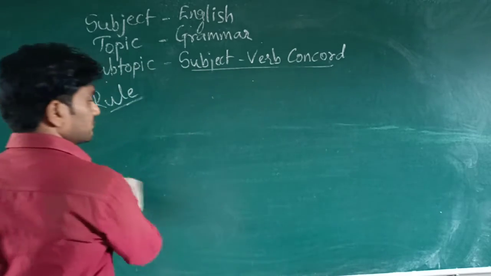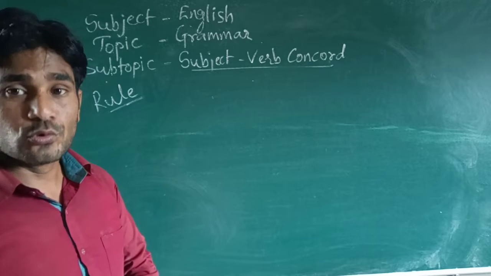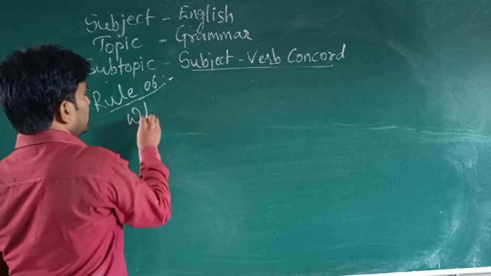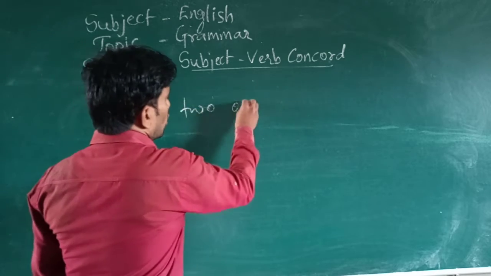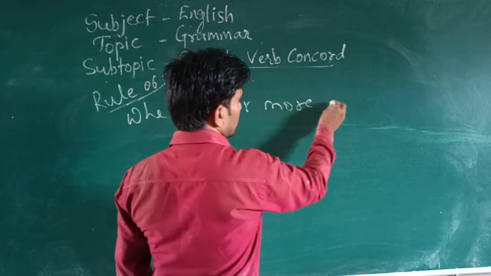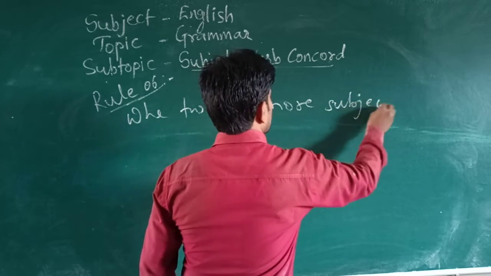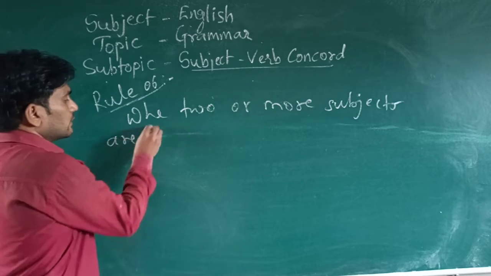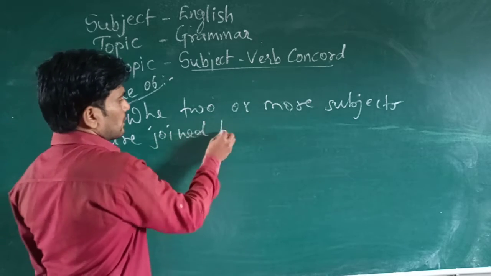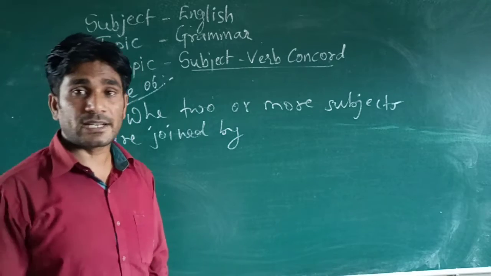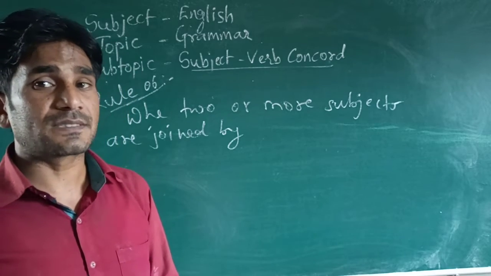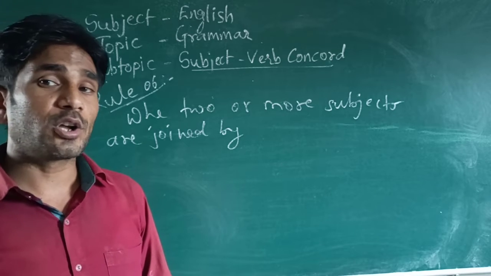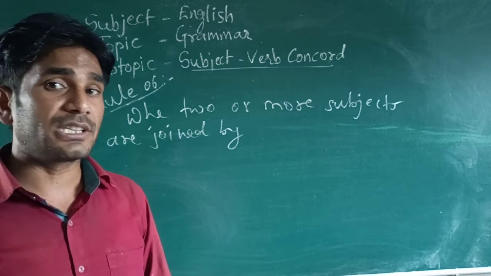It is about, again, when two or more subjects. Rule number 6. When two or more subjects are joined, again the same rule that we have seen. The beginning is same: when two or more subjects are joined by and, or when two or more subjects are joined by or, nor, either-or, neither-nor.